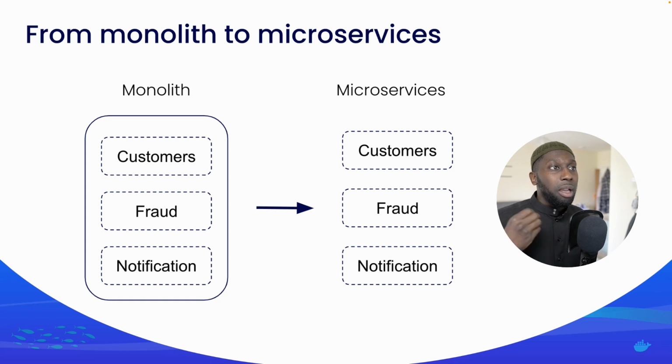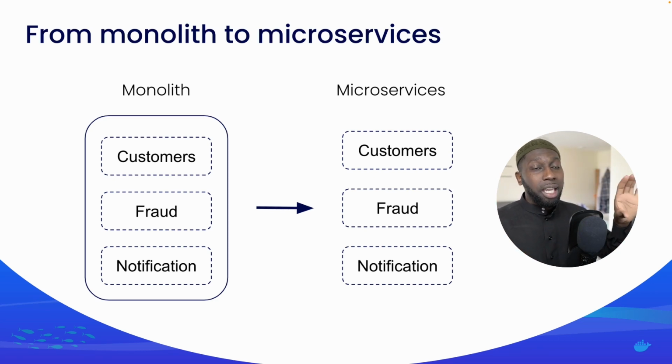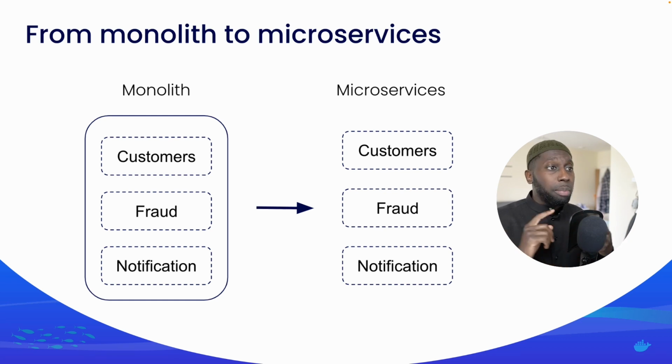Whereas in a microservices architecture, things are independent. Customer is its own application, fraud is its own application, notification is its own application. Instead of having one application, you go from one to three separate applications, and then you have full control of how you build, deploy, maintain, and so on.